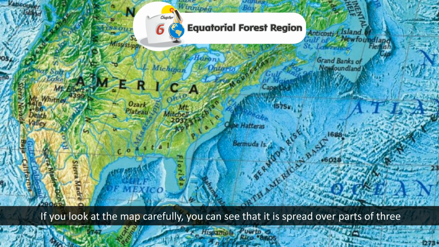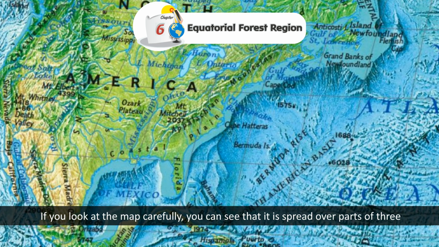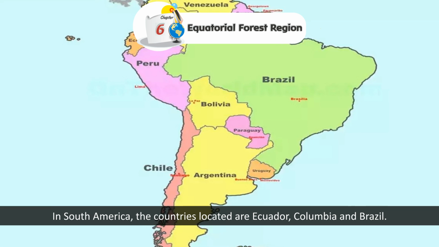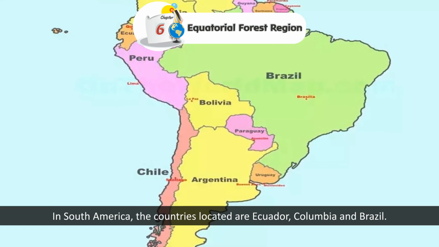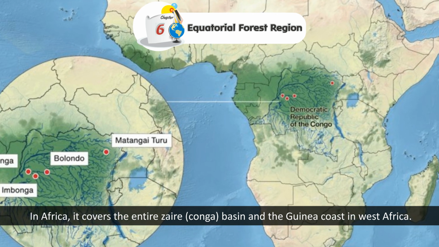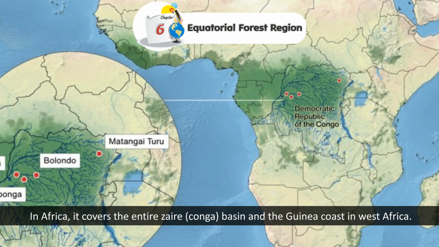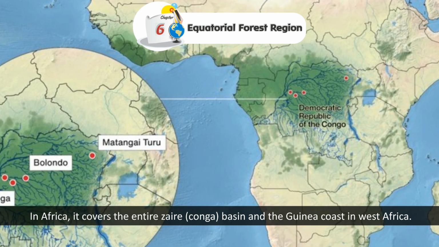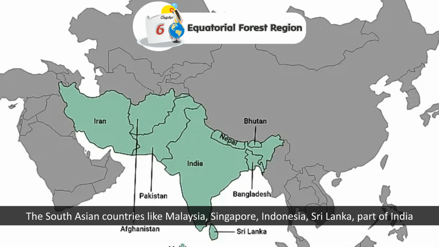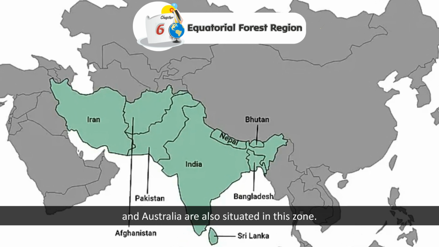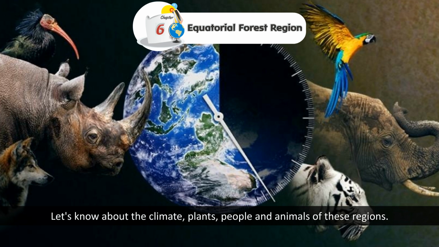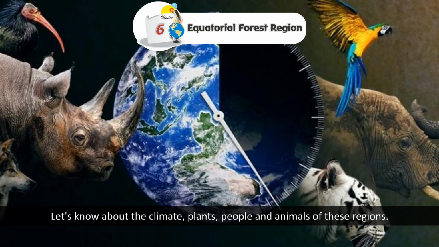If you look at the map carefully, you can see that it is spread over parts of 3 continents: Asia, Africa, and South America. In South America, the countries located are Ecuador, Colombia, and Brazil. In Africa, it covers the entire Zaire, Congo Basin, and the Guinea coast of West Africa. The South Asian countries like Malaysia, Singapore, Indonesia, Sri Lanka, part of India, and Australia are also situated in this zone. Let us know about the climate, plants, people, and animals of these regions.